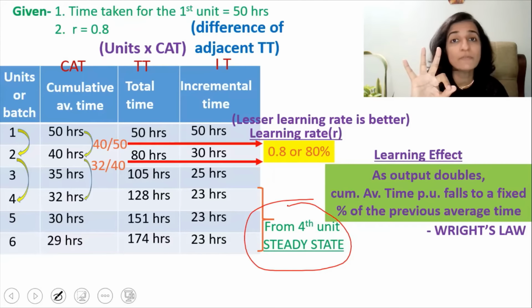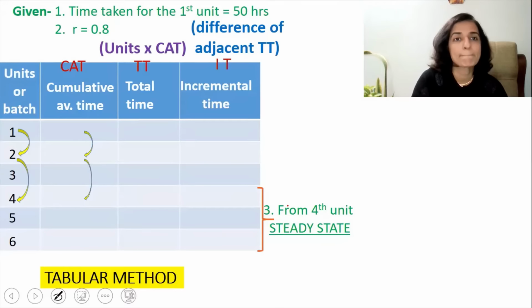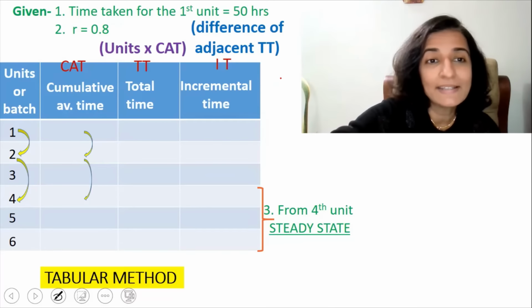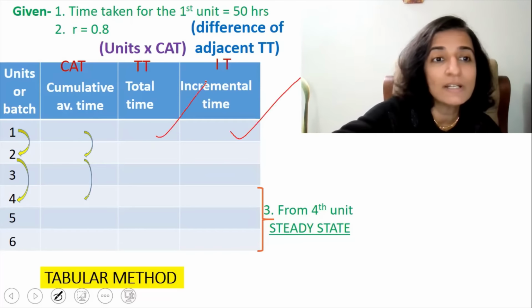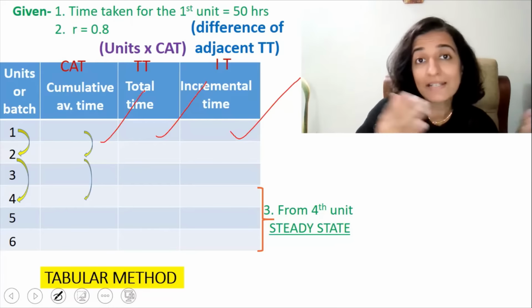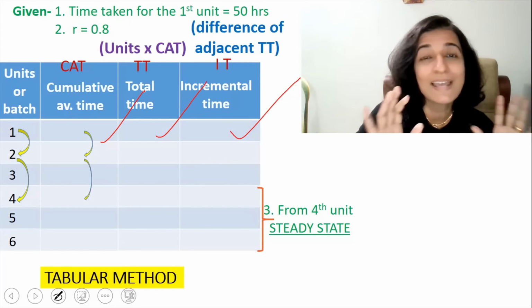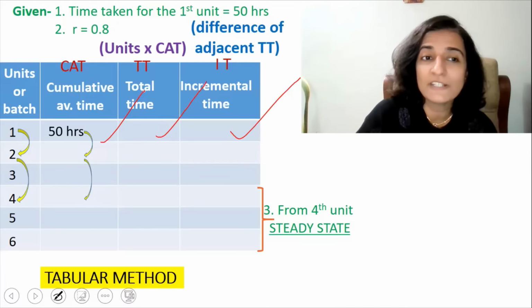So these are the three pieces of information that will be given in the question from which you will have to extract the answers. So what we will do is we will delete all the answers. Since the time taken for the first unit is 50 hours, against incremental time, total time, and cumulative average time, we can write the very same figure because only one unit has been produced and the time is 50 hours.